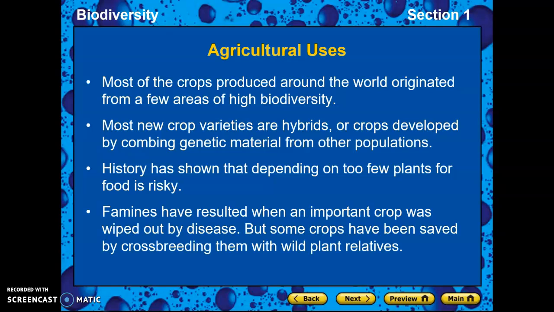Also, we have some agricultural uses of a lot of these things. A lot of the crops that are out there are hybrids. That means that we combine genetic material from two different vegetables or two different fruits, and we made a new one.